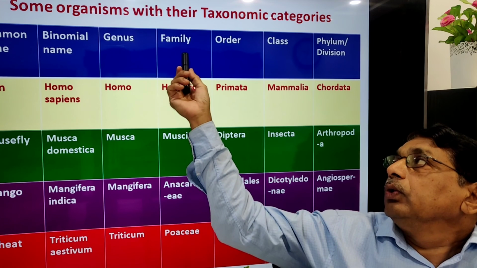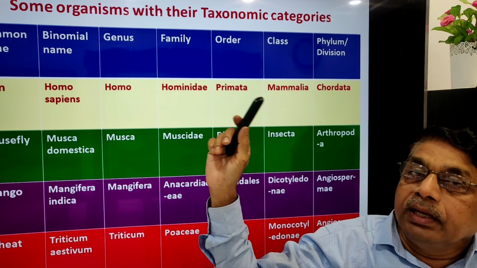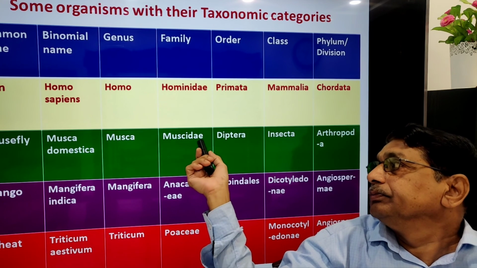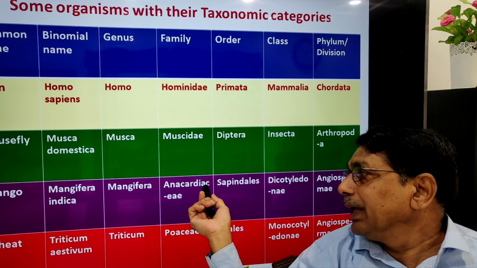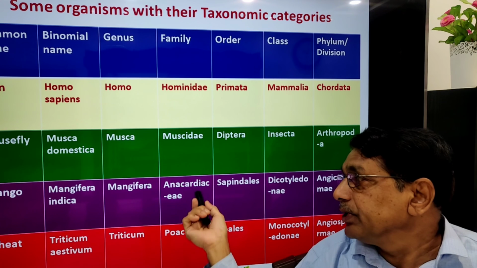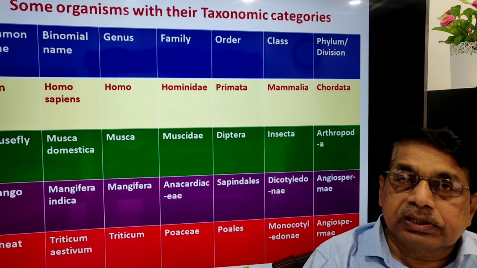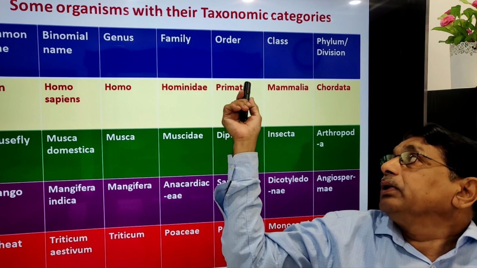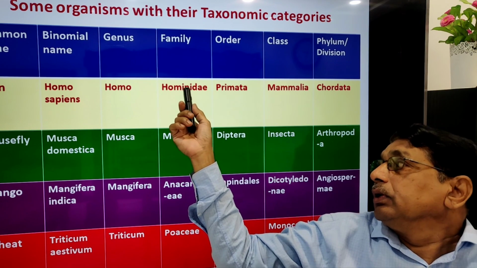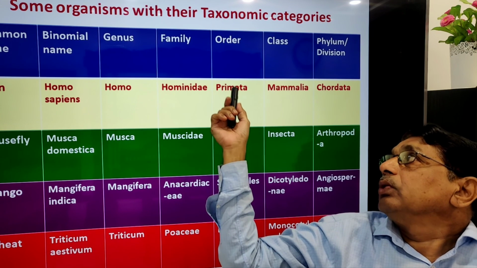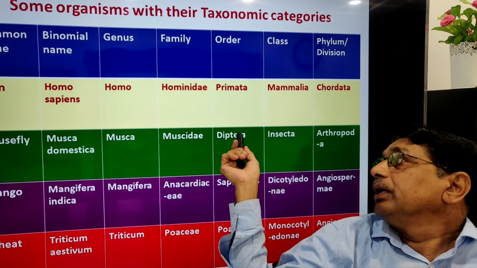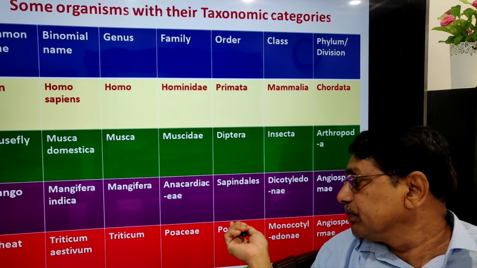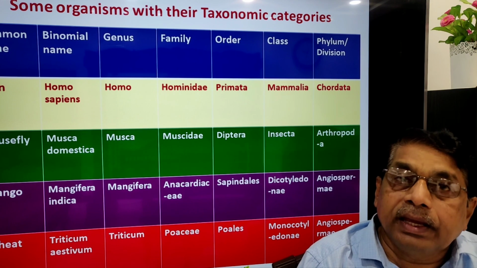Here you can keep two things in mind. In zoology, family names end with "idae", whereas in botany, "aceae": Poaceae, Anacardiaceae, Brassicaceae, Annonaceae. Orders in zoology end with a particular suffix, but in botany, they end with "ales".